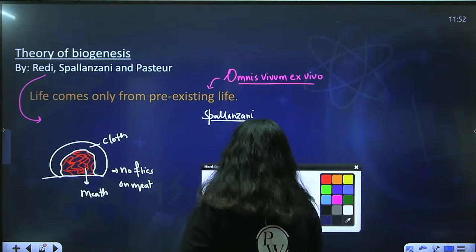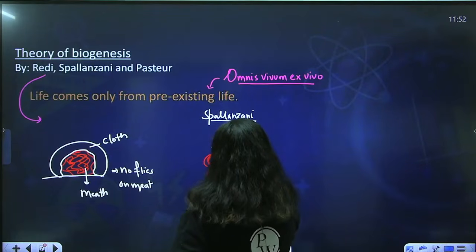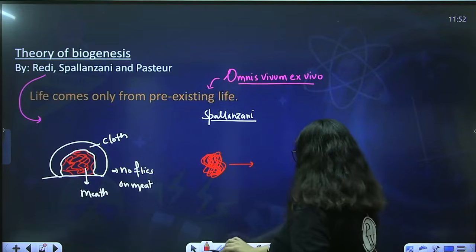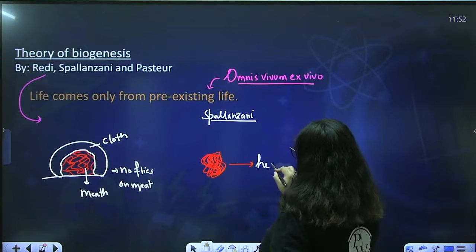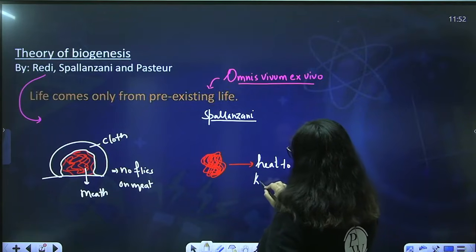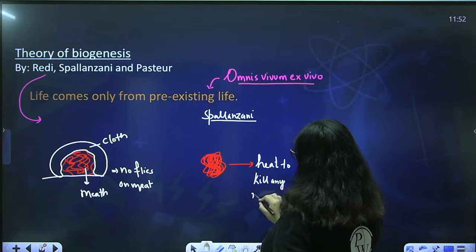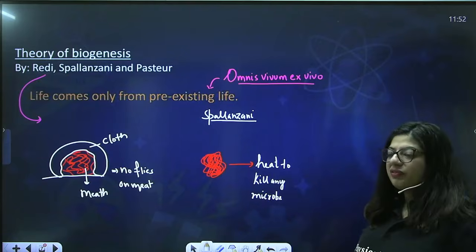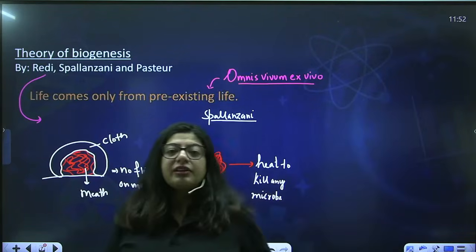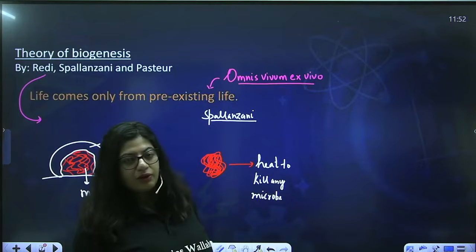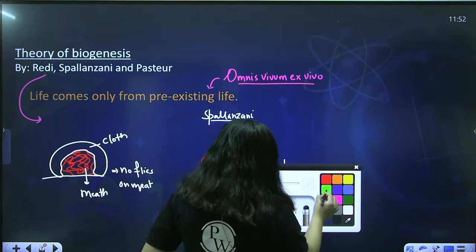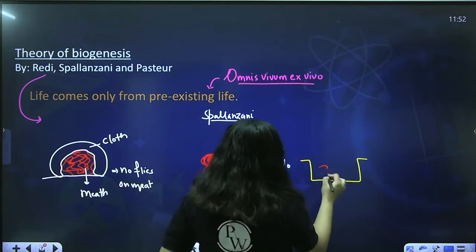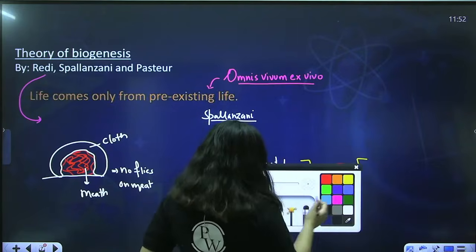Spallanzani, what did Spallanzani do? He took meat and then heated it. Why did he heat it? To kill any bacteria or microbes. Whenever you heat the meat, putrefaction will not take place. Putrefaction means protein destruction due to microbes. Now he took an airtight container, put this meat in this box and sealed it.